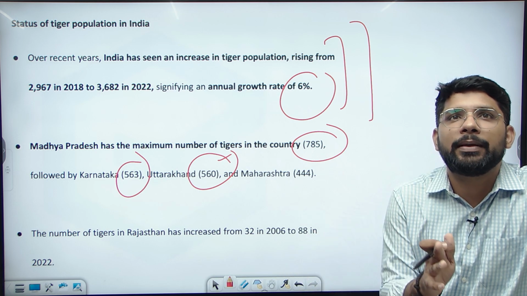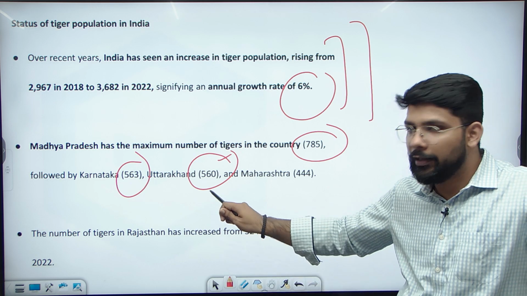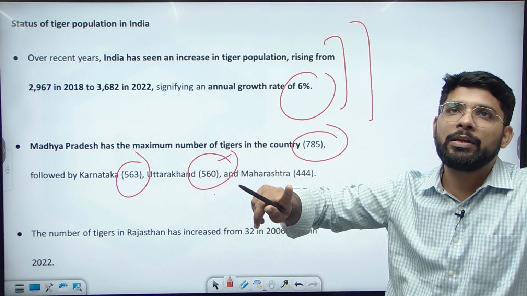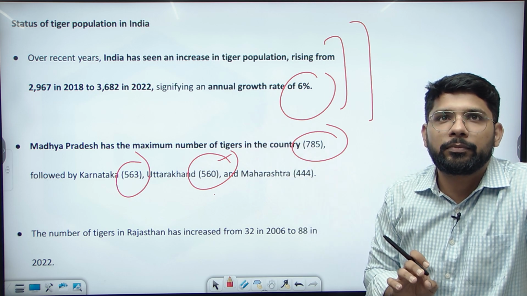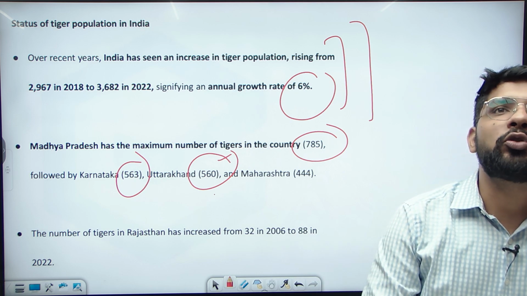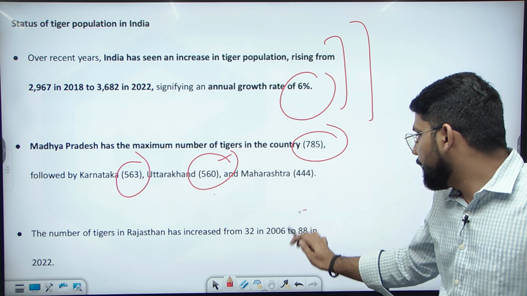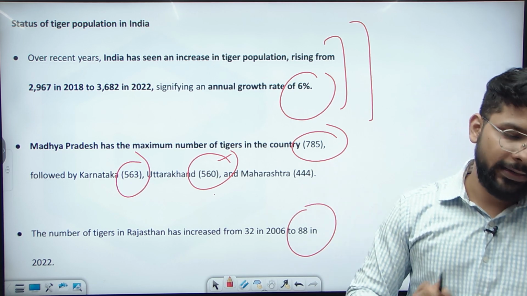The first is Madhya Pradesh, second is Karnataka, third is Uttarakhand. This is the data till now. At the time of the examination, you can recheck it again. And in Rajasthan, there are 5 tiger reserves, but the total number of tigers is just 88. The total number of tigers in Rajasthan is 88.